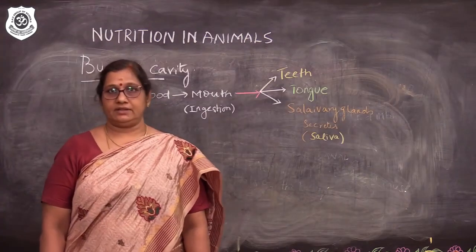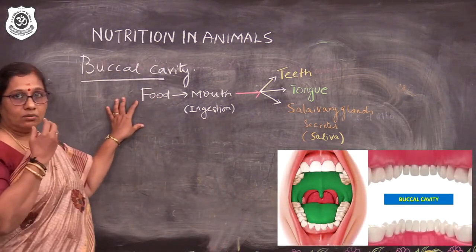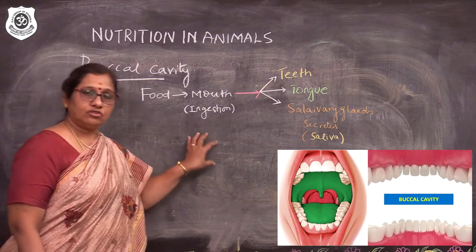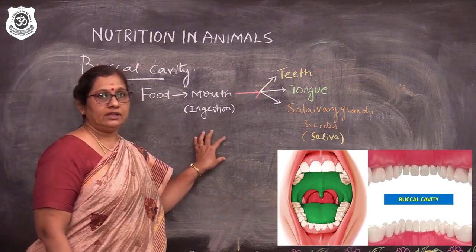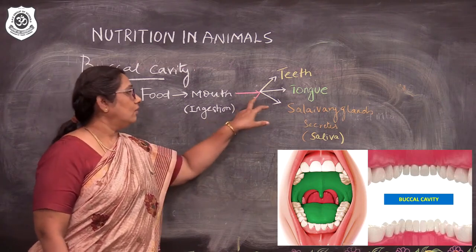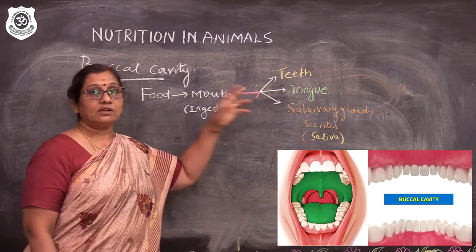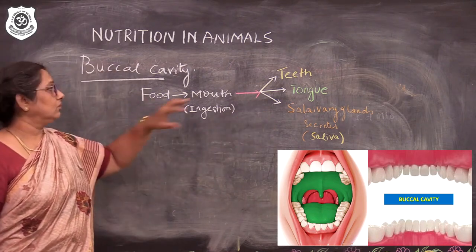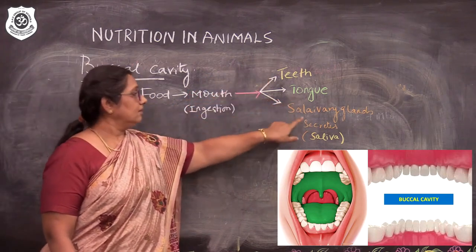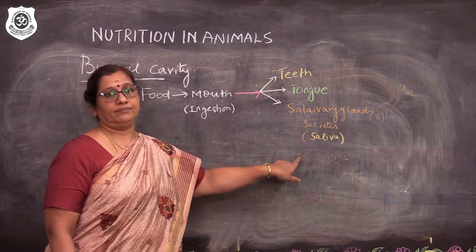Mouth and buccal cavity. The food is taken through our mouth into the body. The process of taking food into the body through the mouth is called ingestion. Now, what is happening inside the mouth? What are the parts found inside the mouth? You can see teeth, tongue, and salivary glands, which secrete saliva.